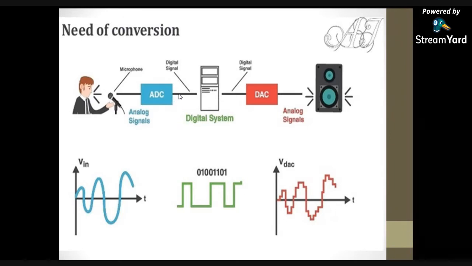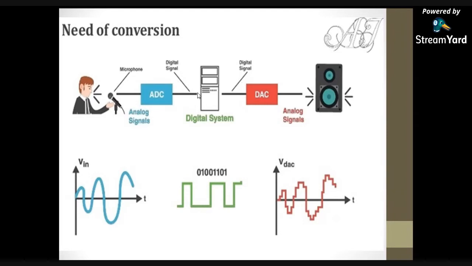That digital signal is given to the digital system, and the output of the digital system is the digital signal. At the end we need only the voice signal, in an amplified manner. So the digital signal is given to the DAC circuit. Here the DAC circuit will convert this digital signal into the analog form. So at the loudspeaker, again we have the analog signal, that is our voice signal, but it is amplified.